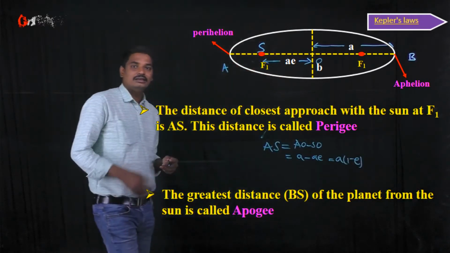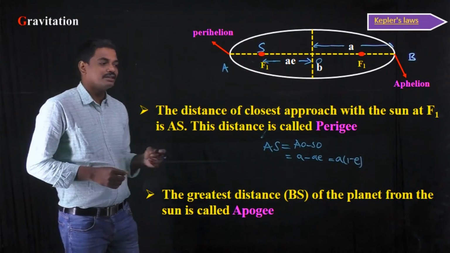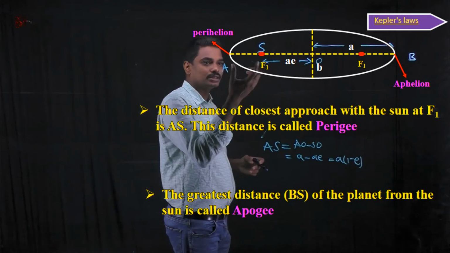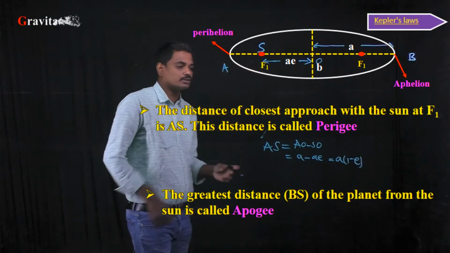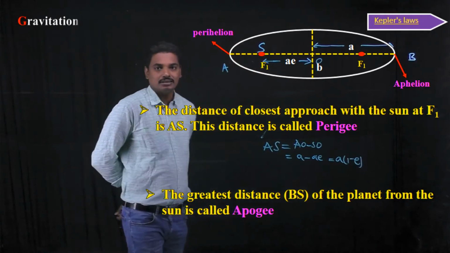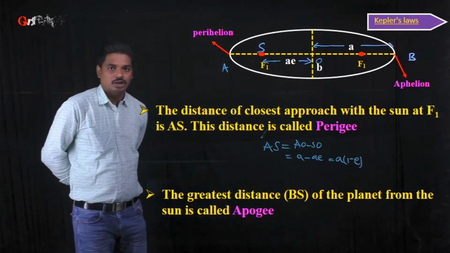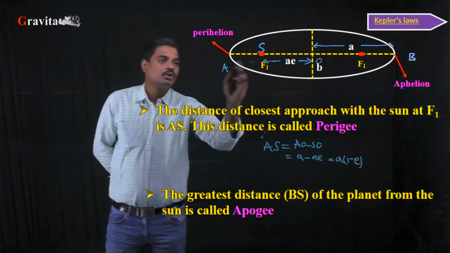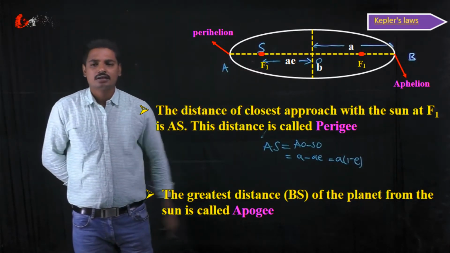A is the length of the semi-major axis and E is the eccentricity. So the distance of the closest approach is A(1 − E), which we called perigee, or the distance from the sun to the point which we call perihelion.